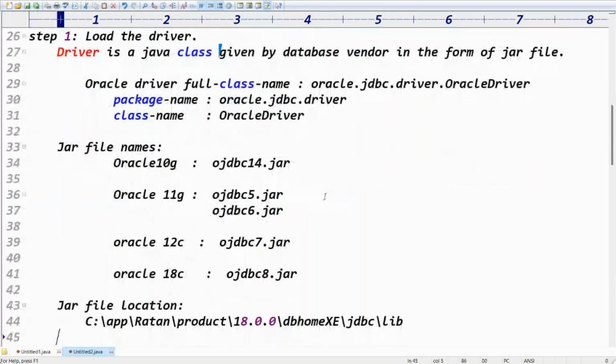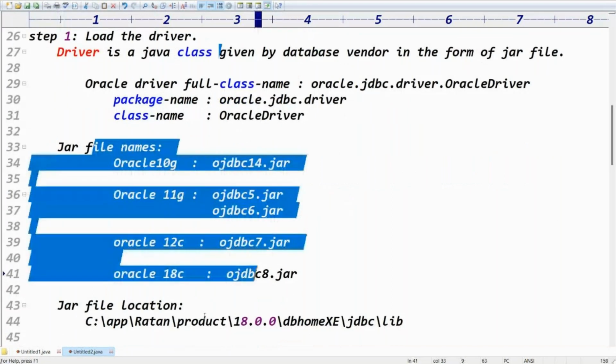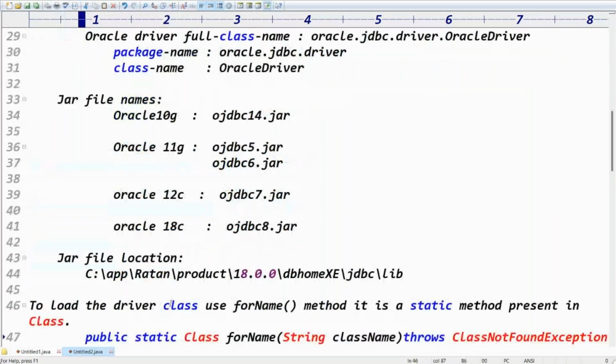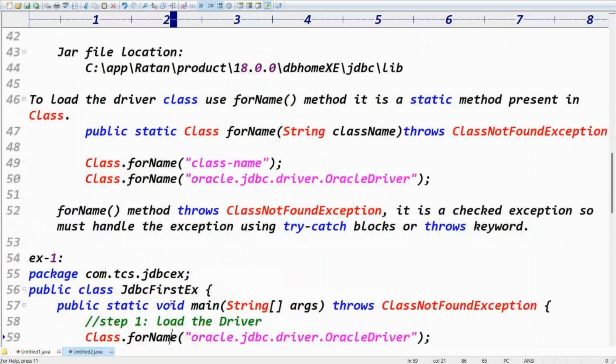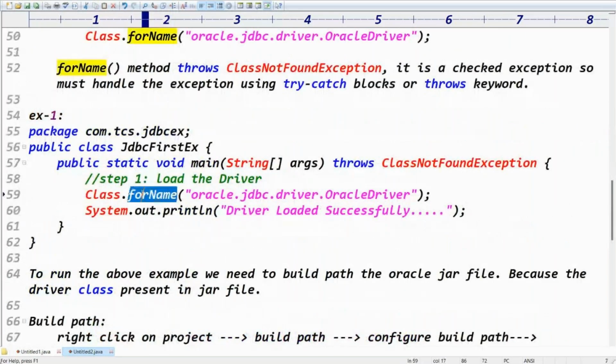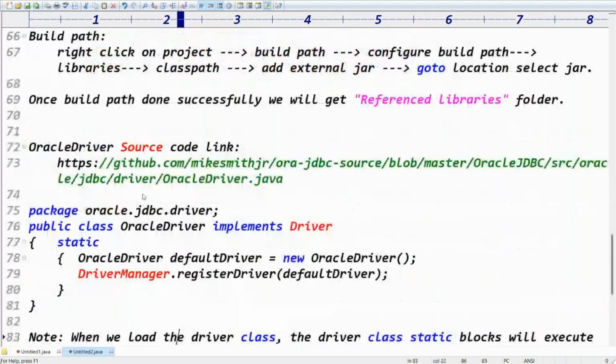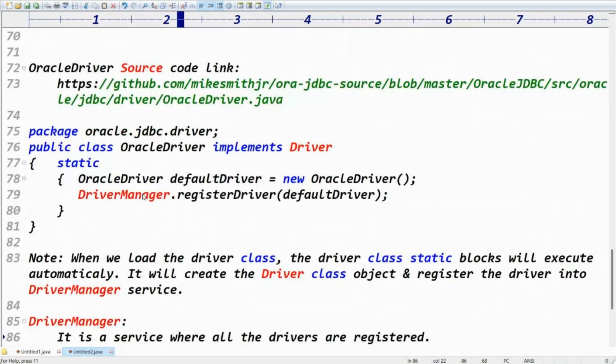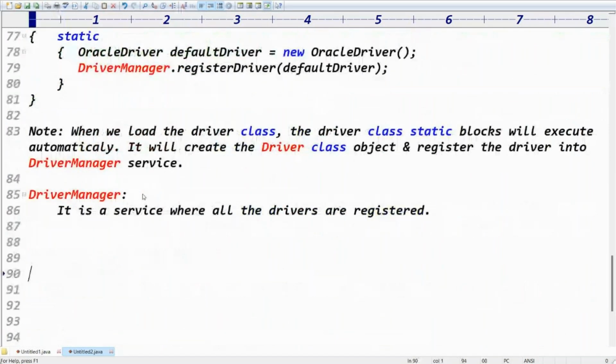These are the different jar file names and jar file locations. To load the driver class, we use the forName method, right? Exactly. And the OracleDriver class contains one static block. What will the static block do? The static block will register the driver into the driver manager service. So in the last class, the driver is registered in the driver manager service, right? Exactly.